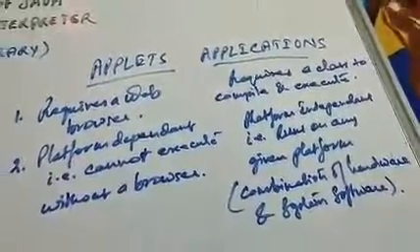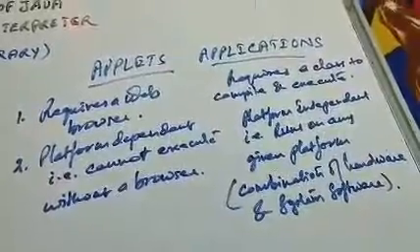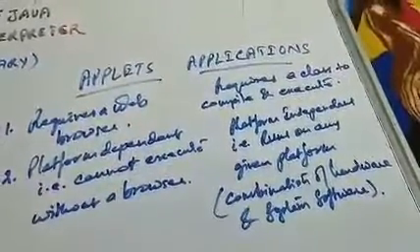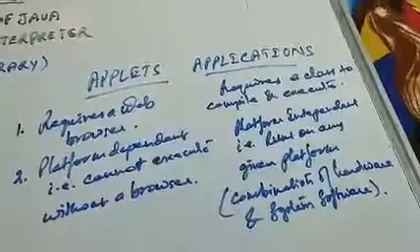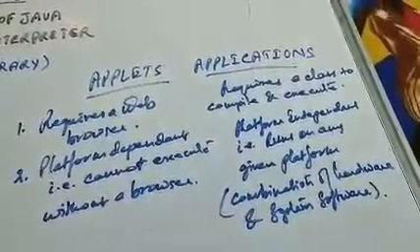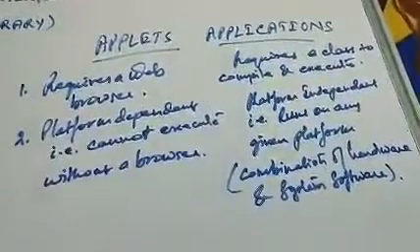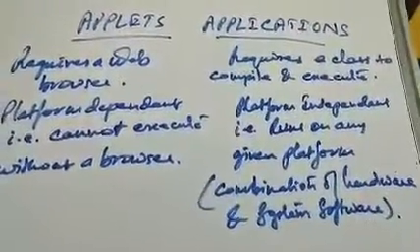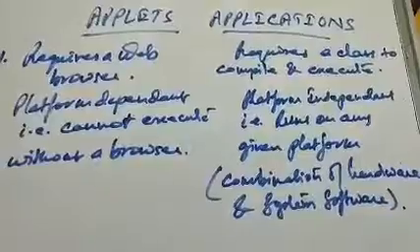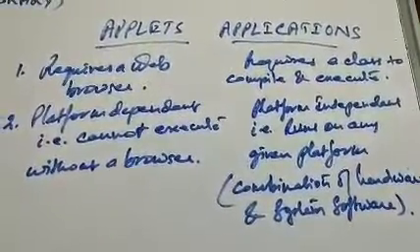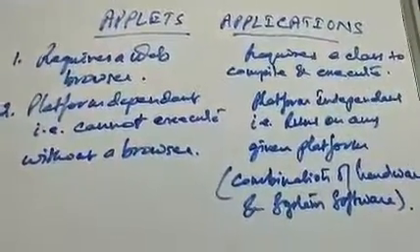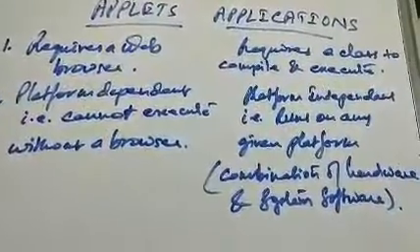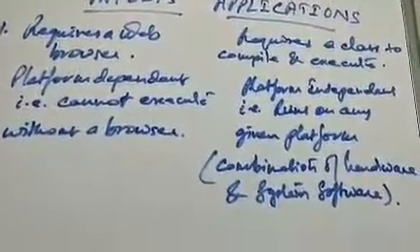Whereas when we talk about applications, it is also known as stand-alone applications, and applets are also known as internet applets. In the case of stand-alone applications, it always requires a class for compilation as well as for execution. So in order to compile or execute a Java program, it always requires a class. Without a class it will not work.